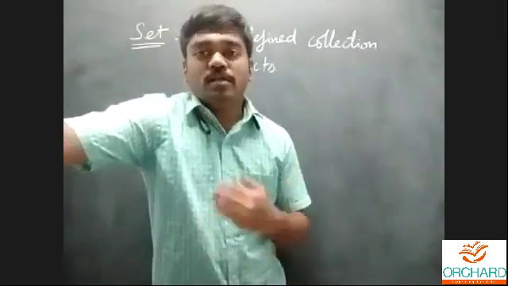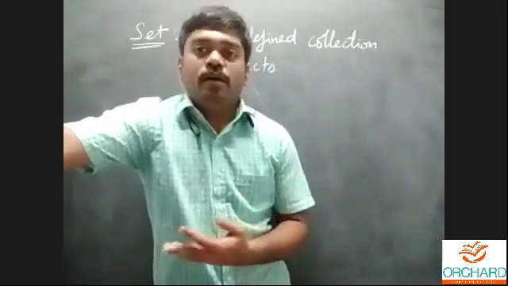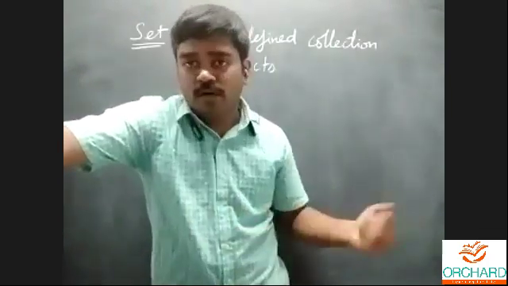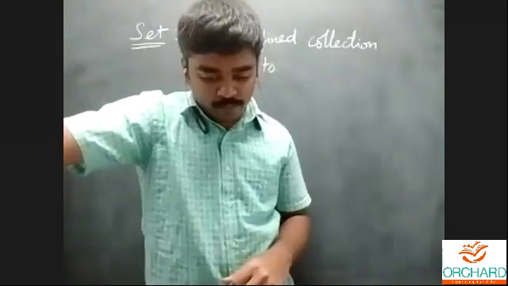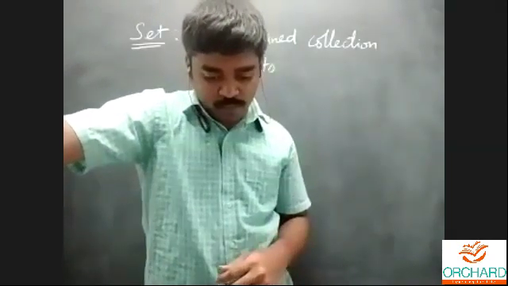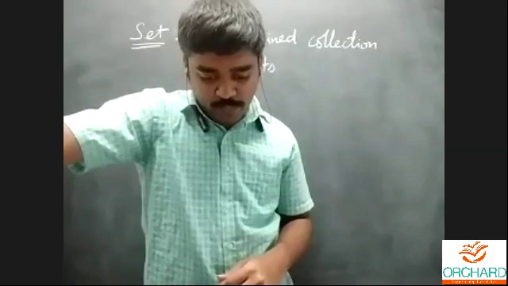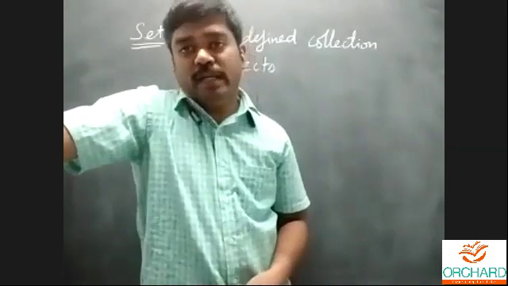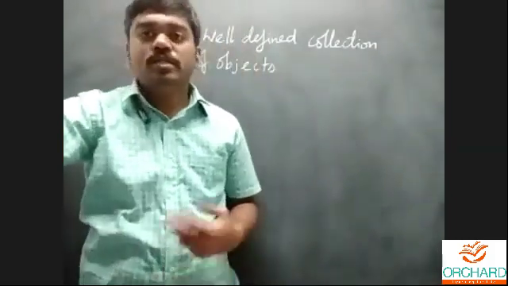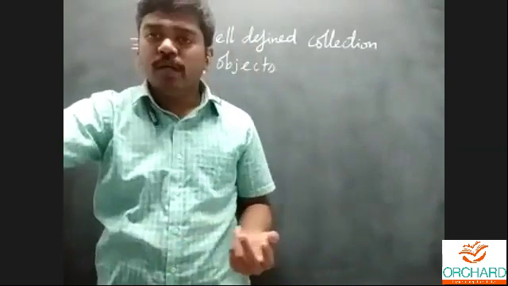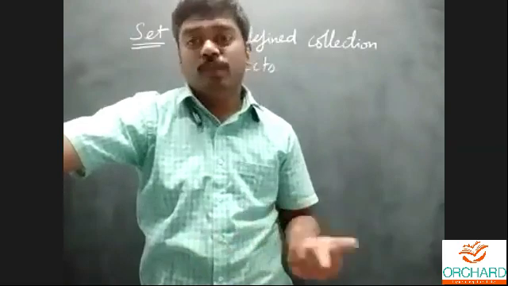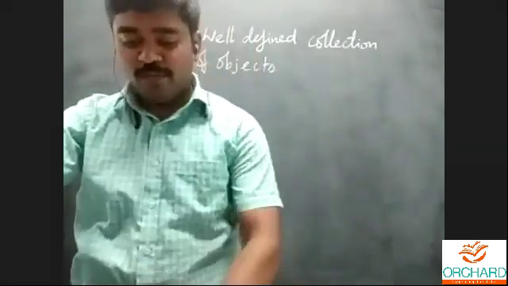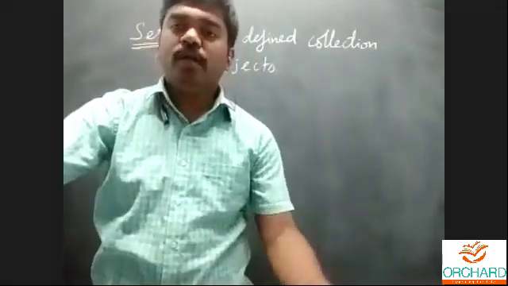Which do not belong to sets? There are beautiful flowers in the garden. There are rich people in India. The collection of good students in a class. These are all not sets, because good students also varies from teacher to teacher or person to person. These are the examples of what is a set and what is not a set.